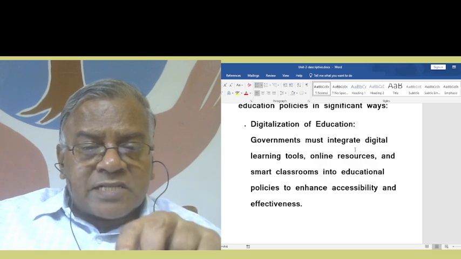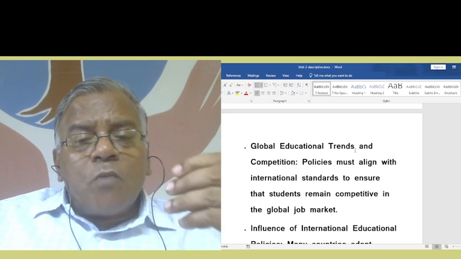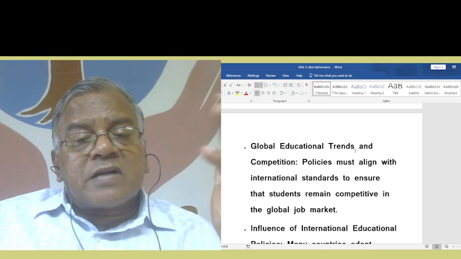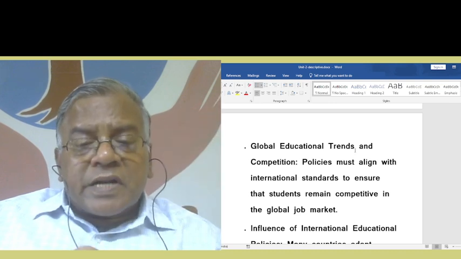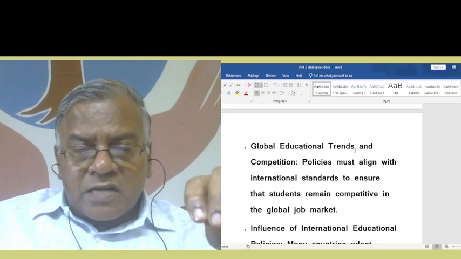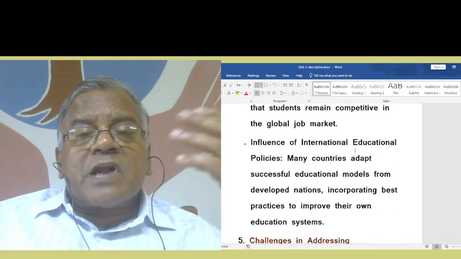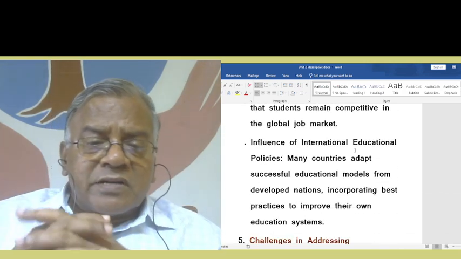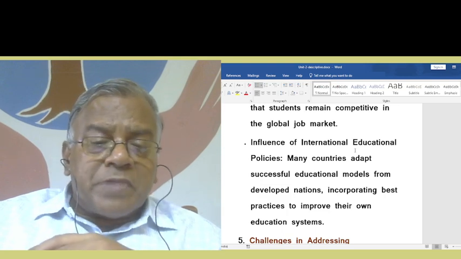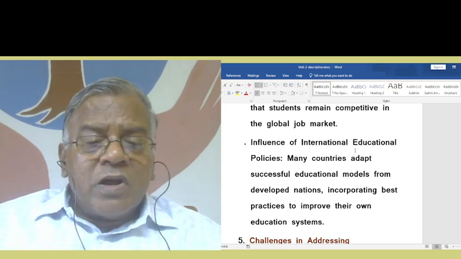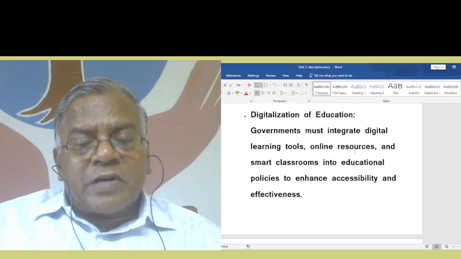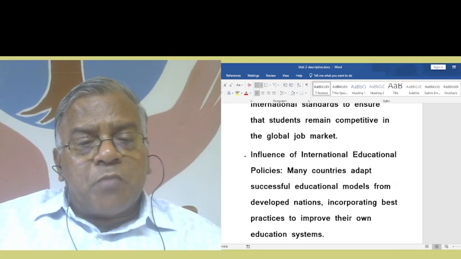Then, global educational trends and competition. Policies must align with international standards to ensure that students remain competitive in the global job market. Then, influence of international educational policy. Many countries adapt successful educational models from developed nations, incorporating best practices to improve their own education system. This is how we talk about technological and global determinants in the formulation of educational policy.